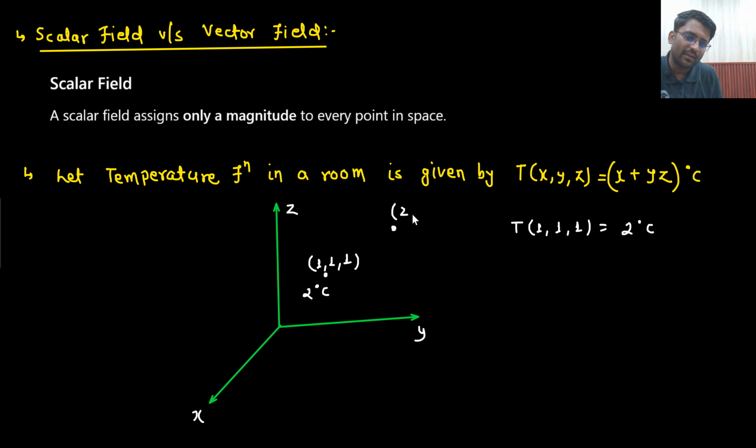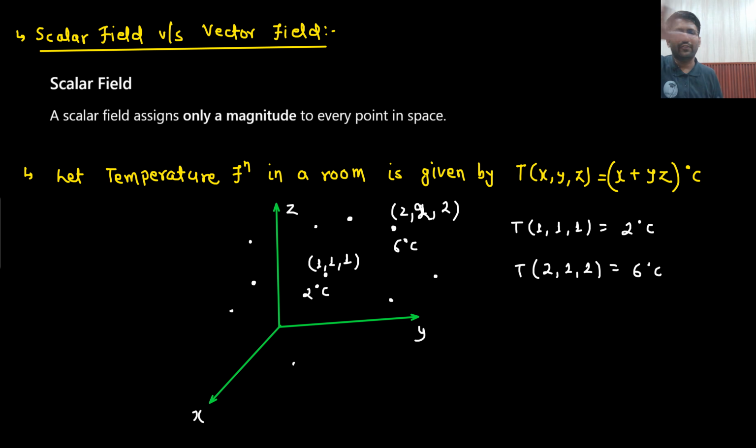Let's take any random point, although it cannot be possible. Let's take 2, 2, 2. What is the temperature at 2, 2, 2? The temperature here is 6 degrees Celsius. That means at different points you are having different temperatures. At this point, here, here, you will be having a different temperature. So at different points you will have different temperatures. So it is a scalar field. It has nothing to do with the direction.